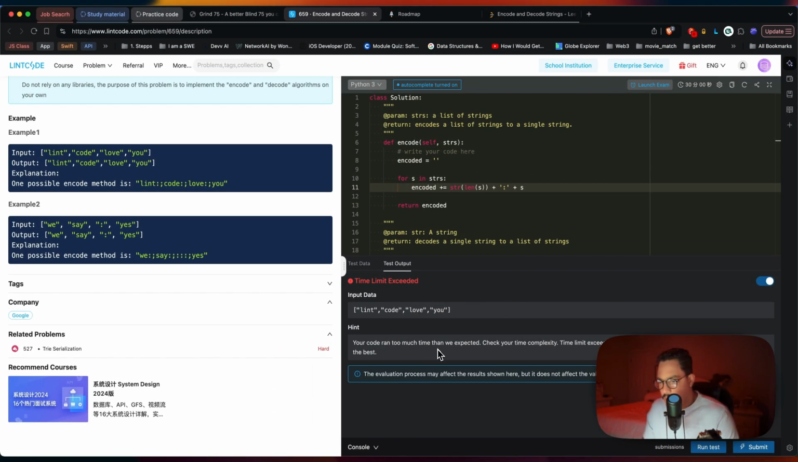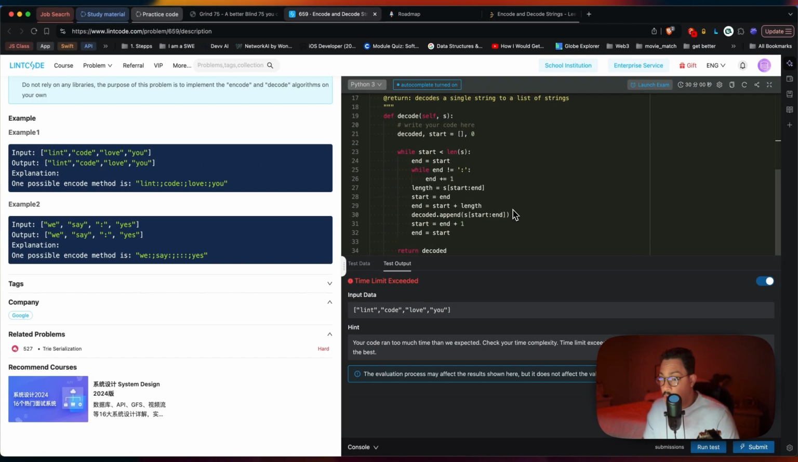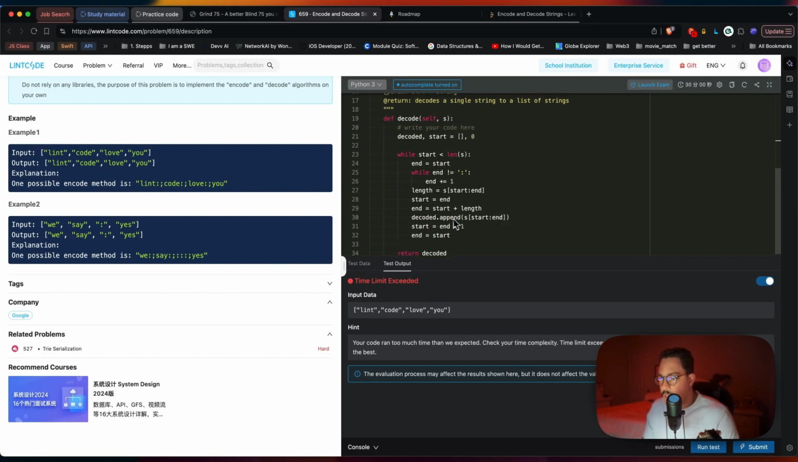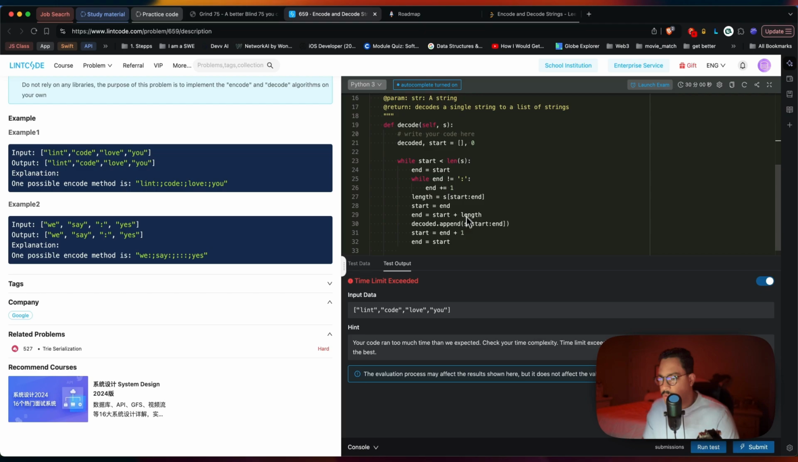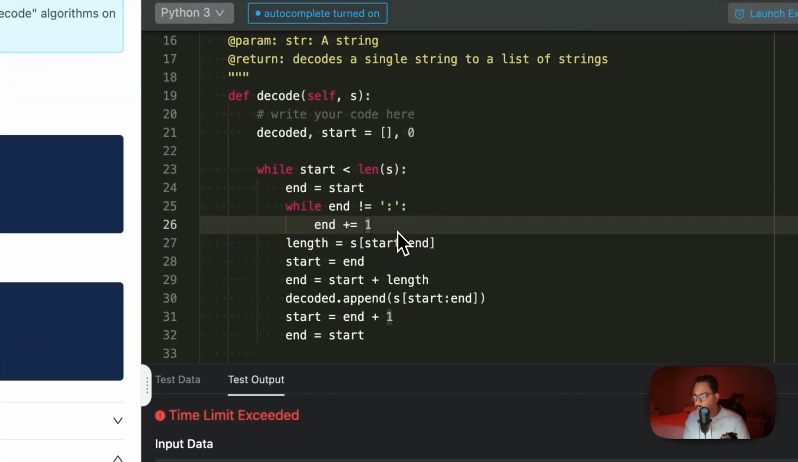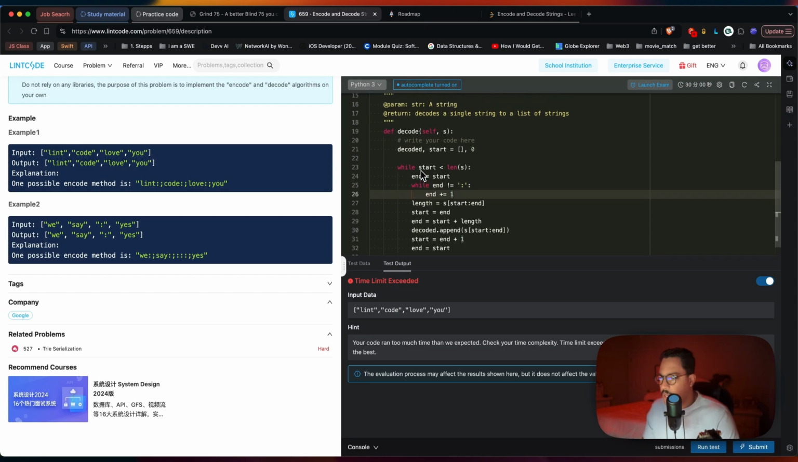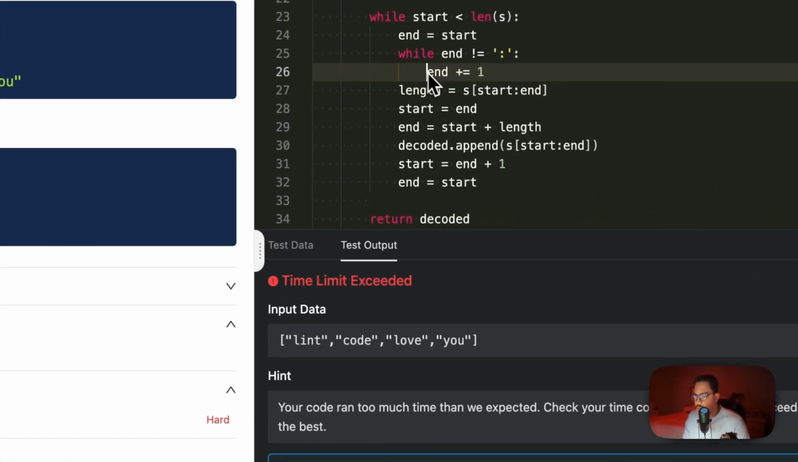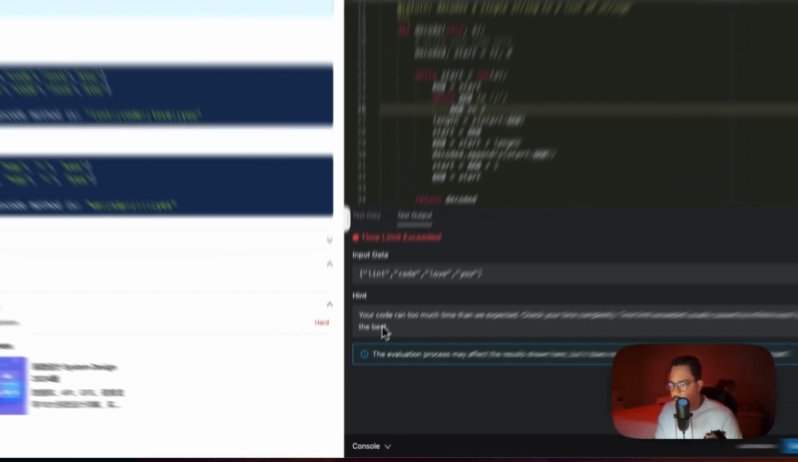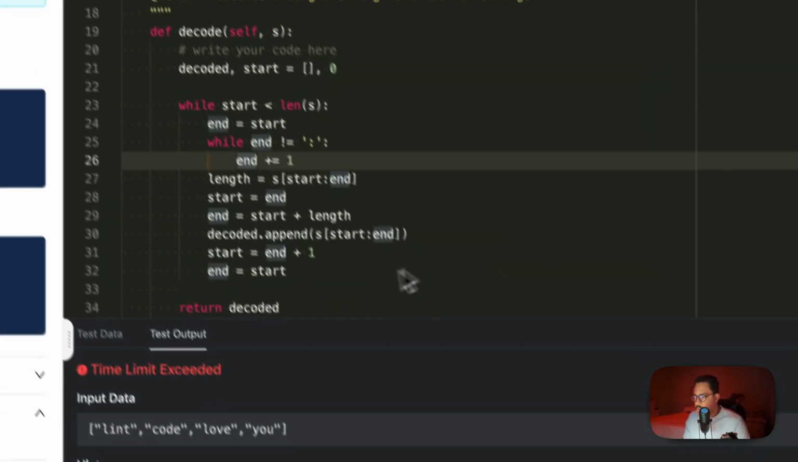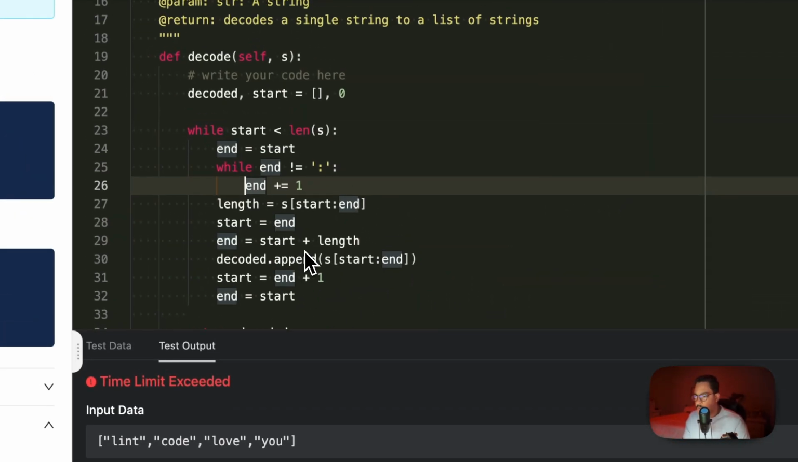Time limit exceeded. You ran too much. Always expect the time complexity to have an infinite loop. Okay. Let's see. Oh, I see the problem. Plus equal 1, while. I thought I had it. I thought it was this. The hint says your code ran too much, the time complexity might affect the results. See, yeah, it says the while loop is running forever.